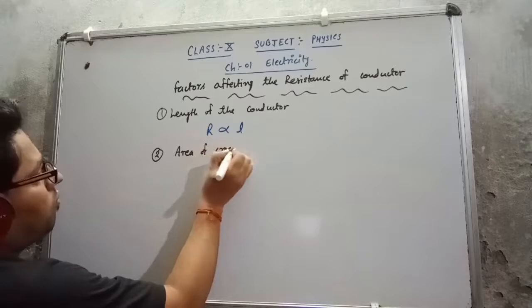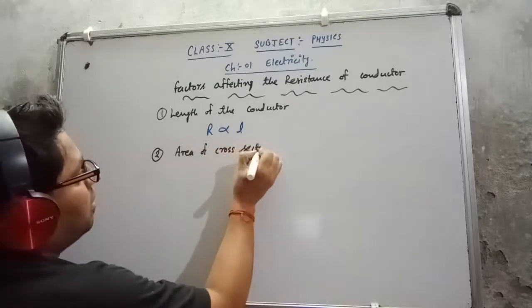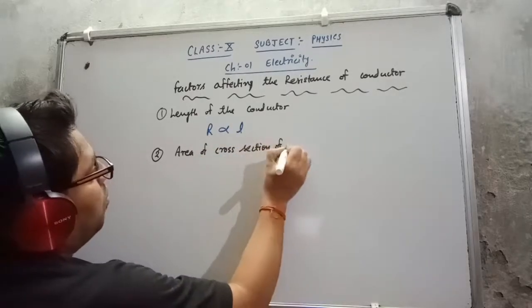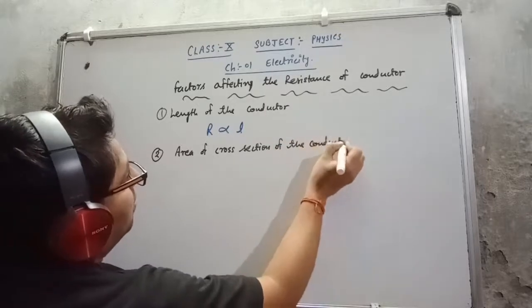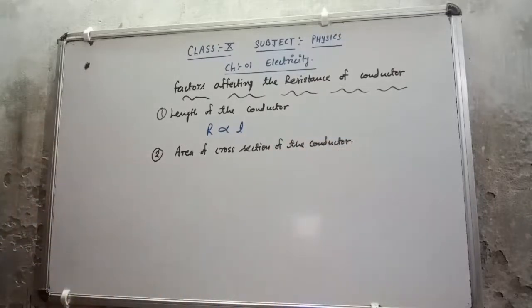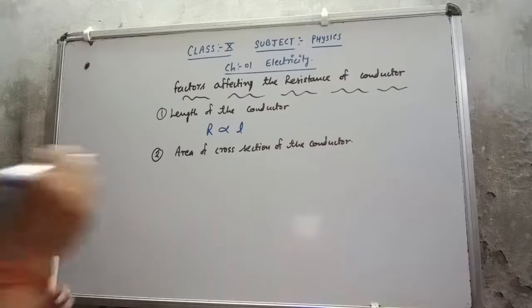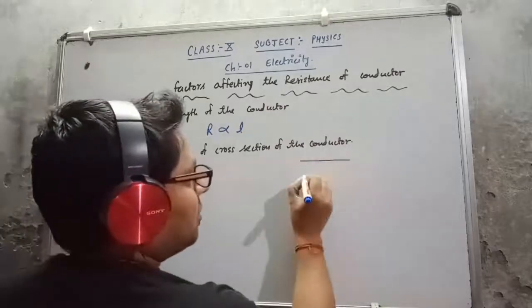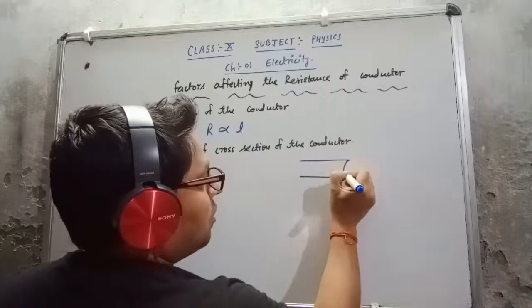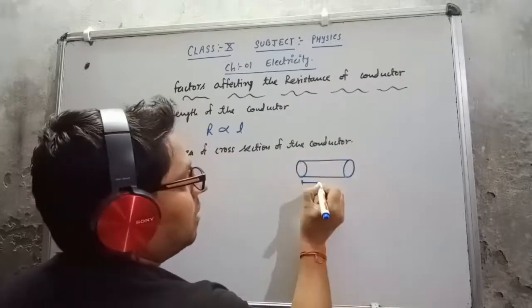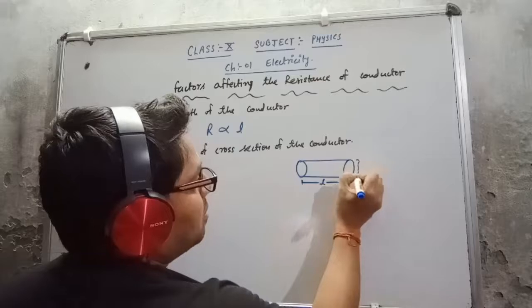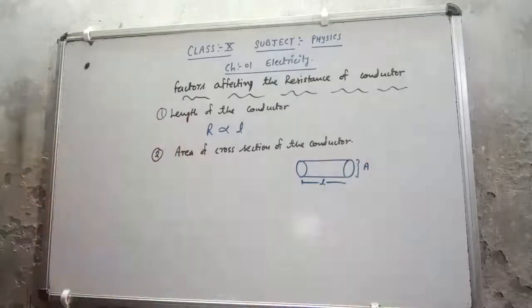Area of cross section of the conductor. Suppose this is a conductor, so this part is the area of cross section. This is the length and this is the area of cross section.